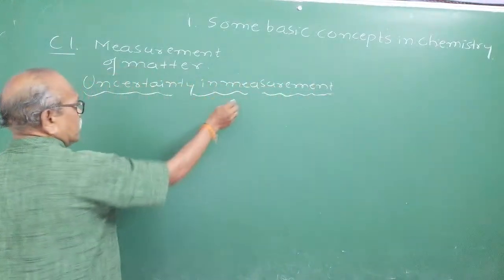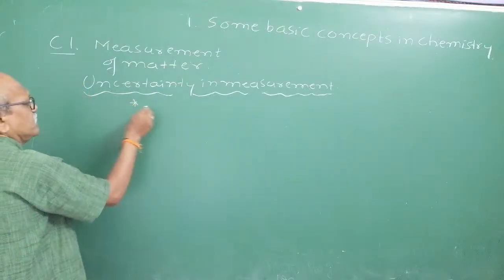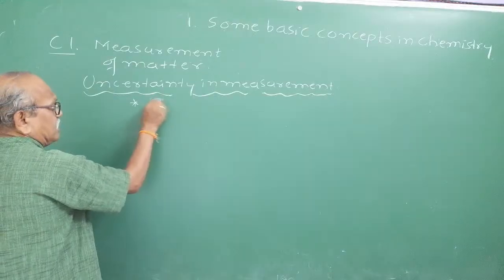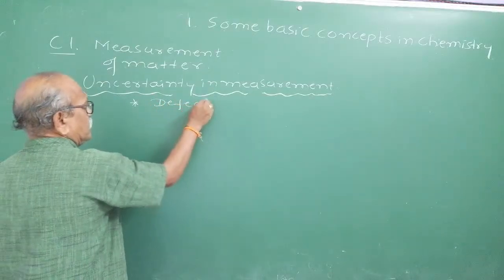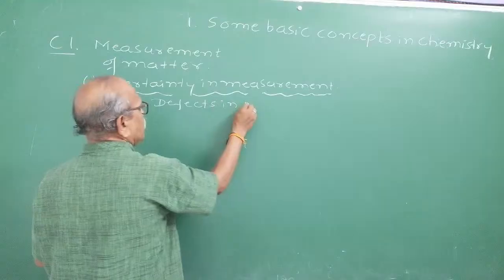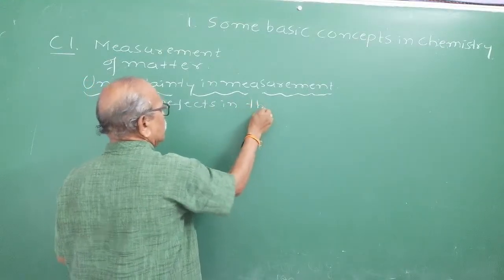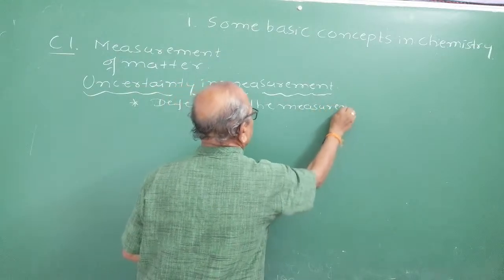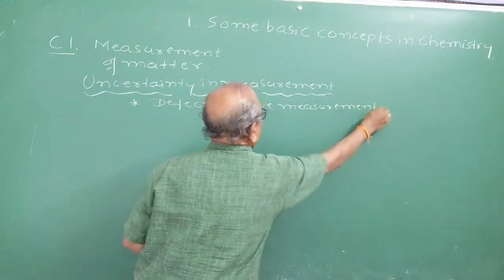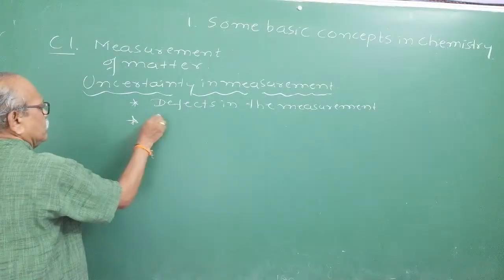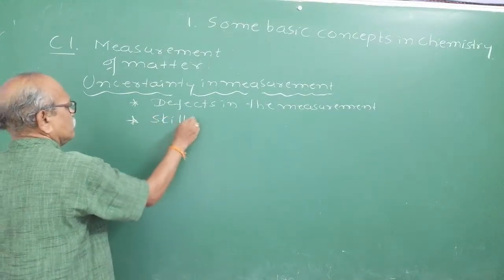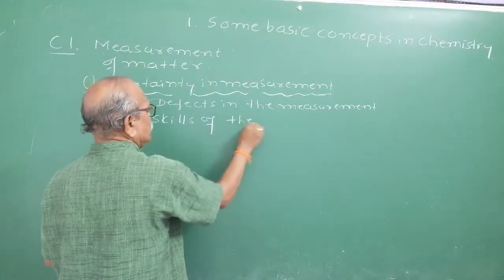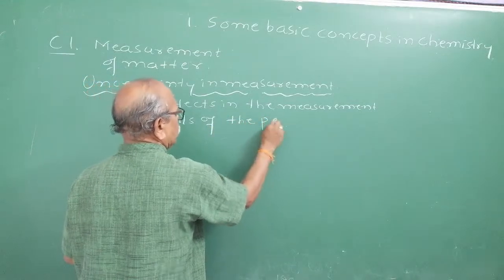When you measure, one cause of uncertainty is defects in the measuring instrument, and another is defects in the skills of the person who is doing the measurement.